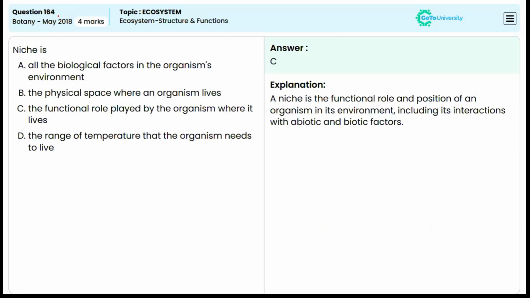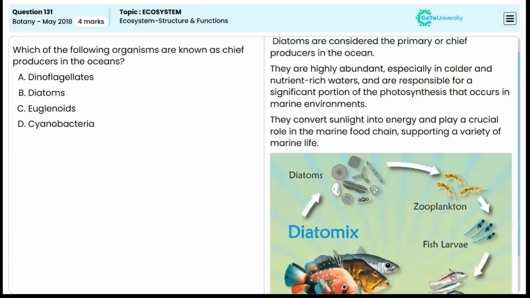Next question is from May 2018. What is a niche? We learned it in the previous class actually. A niche is the functional role and the position of an organism in its environment, including its interaction with abiotic and biotic factors. So the correct answer is option C, functional role played by the organism where it lives. And it is different from habitat.